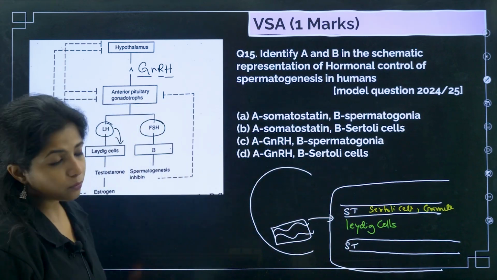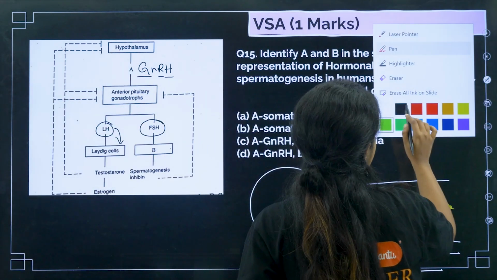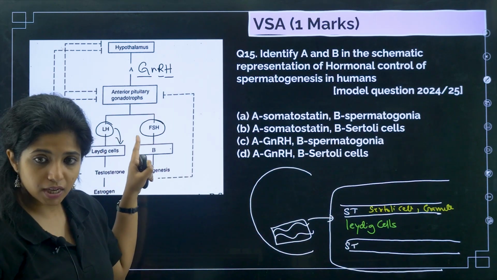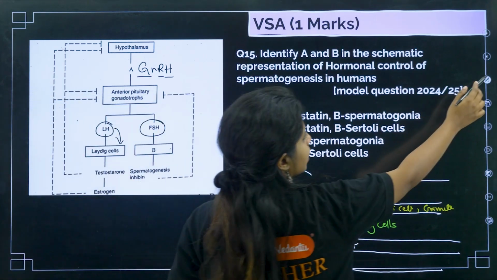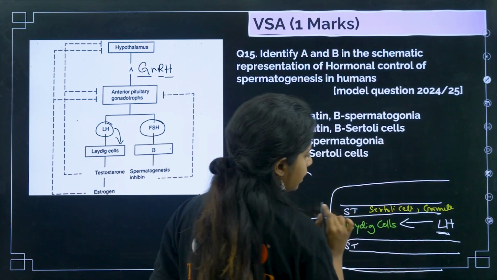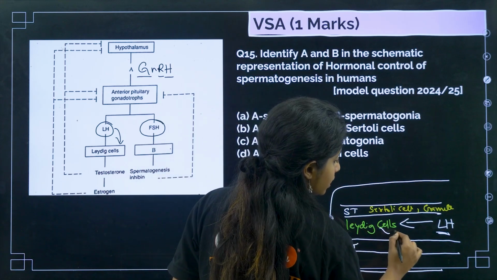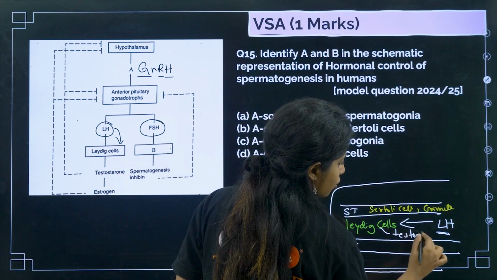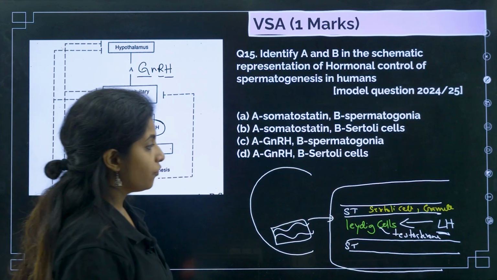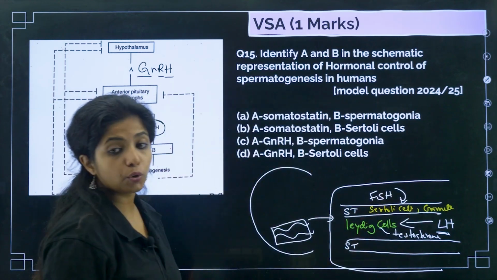Cool. So basically what happens, GnRH is going to act on the anterior pituitary, which will give rise to LH and FSH. LH will be going and acting on the Leydig cells. L for Leydig, L for LH, you can remember like that. And it will make the Leydig cell release testosterone, the male sex hormone. Whereas FSH will be coming and acting on the Sertoli cells.